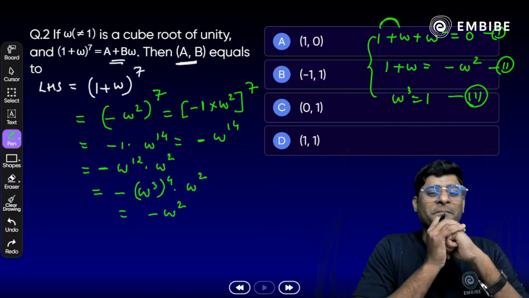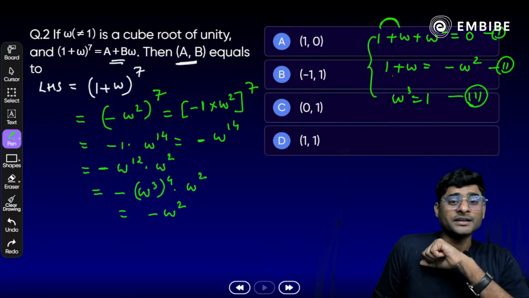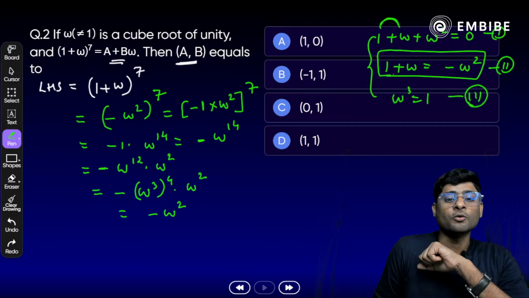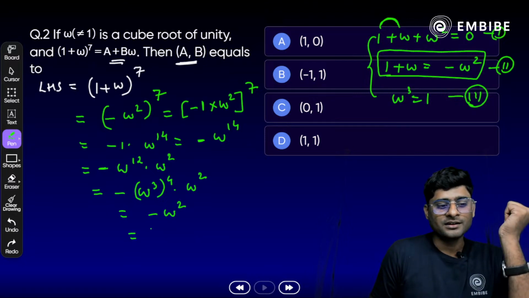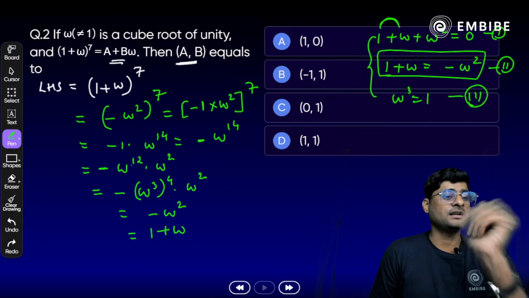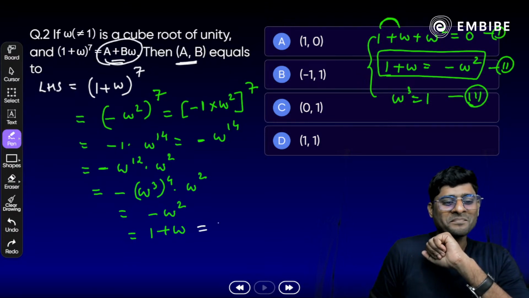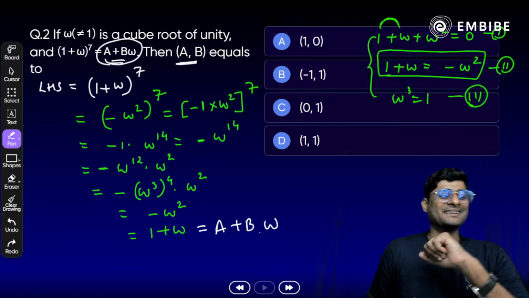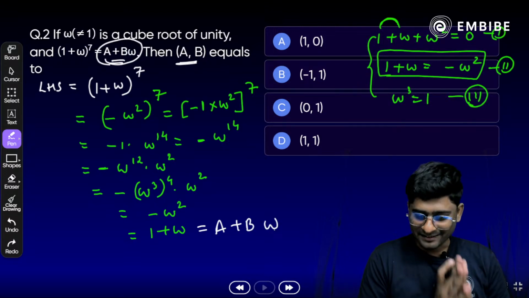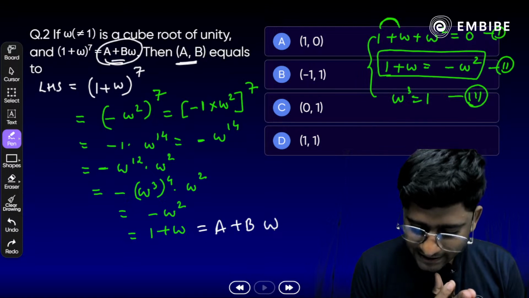Alright, Shantanu. Minus omega square is equal to what? It is equal to 1 plus omega. Just substitute 1 plus omega. It is the left hand side once we simplify, and just focus on right hand side as well. A plus B omega. Just compare. Yes, once we compare, what we get? Option D. Yes, Tenshi.